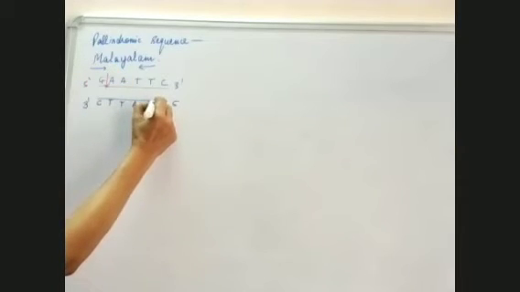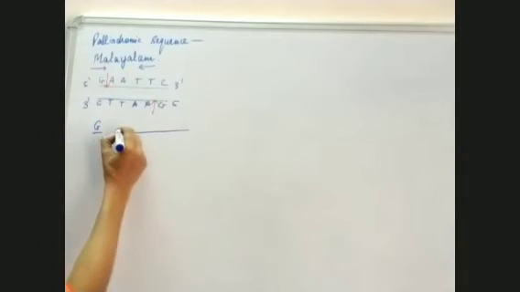Some cut between A and A, some between G and A, some between T and T, some between T and C. So they have specific sites in the palindromic nucleotide sequence where they make the cut. Suppose we have a restriction endonuclease which makes a cut here, and here.